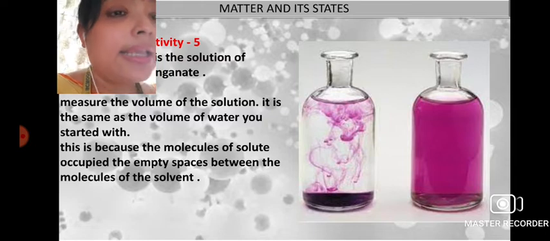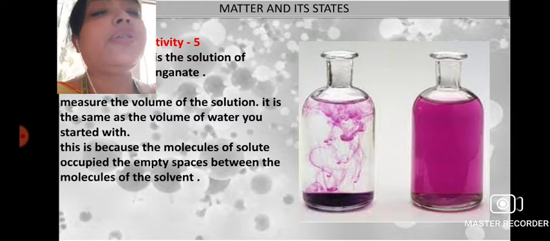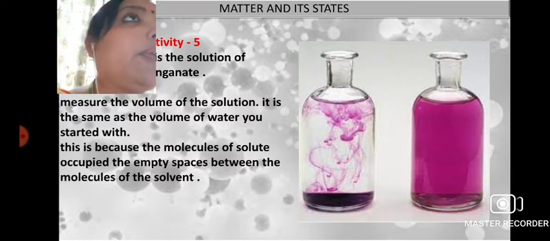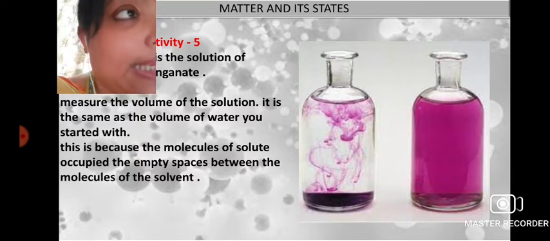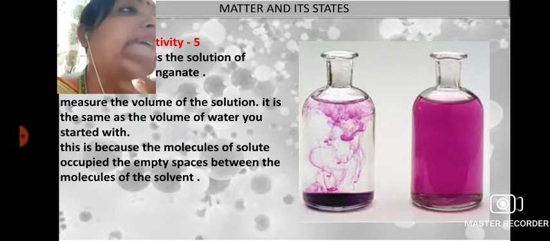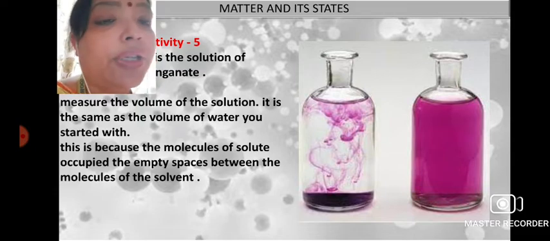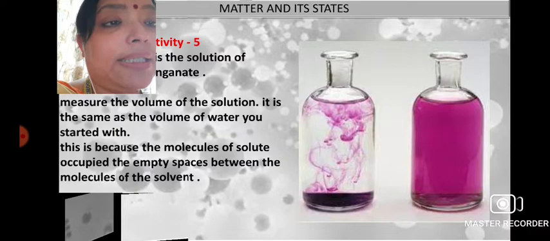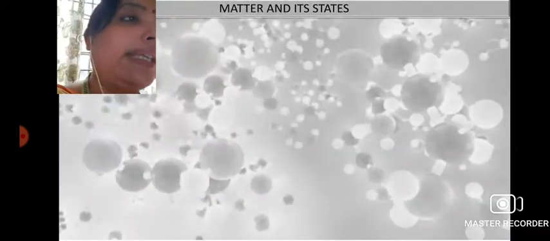Now why is this? Because the molecules of the solute now occupy the empty spaces between the molecules of the solvent. The molecules of the solid, that means the potassium permanganate, take the place in between the molecules of the liquid to form a solution. That is why the volume is also fixed from the initial to the final state.